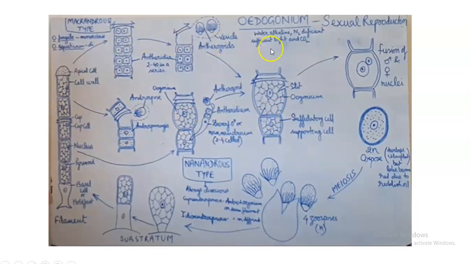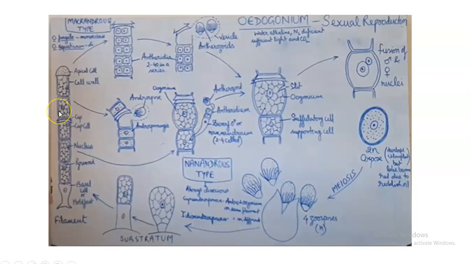The top row, we have already explained regarding macrandrous species. Now just see the second row. This is the development of nanandrous species, or nanandrous mode of reproduction. In nanandrous species, it is always dioecious. In macrandrous reproduction, we have discussed that it can be either monoecious or dioecious, but in nanandrous species of Oedogonium, always the Antheridia and Oogonia will be developed in different thalli.